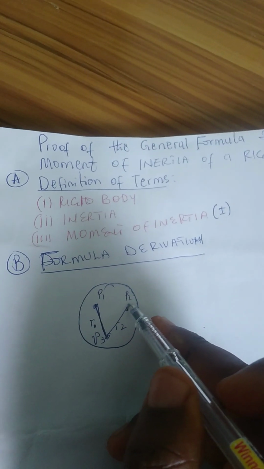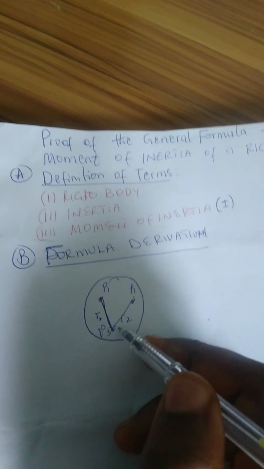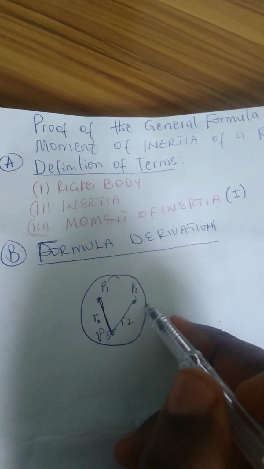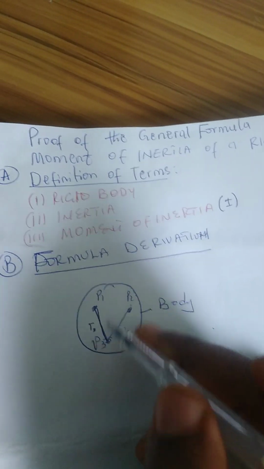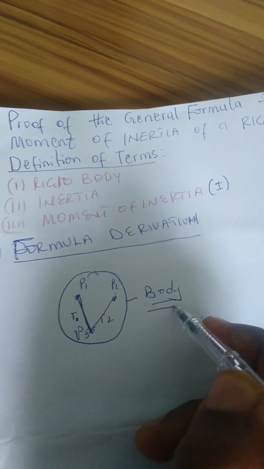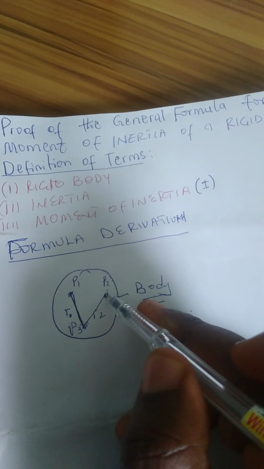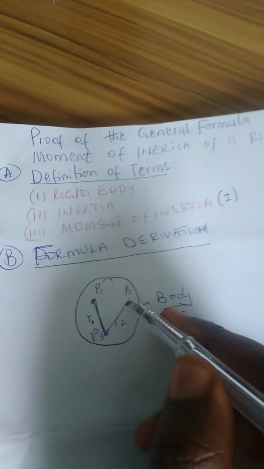Between particle P2 and P3, the distance R2 between them is constant. This one is an example of a rigid body, which consists of these particles. A rigid body, in a nutshell, is a body that consists of particles, such that the distance between any two particles is always constant with time.